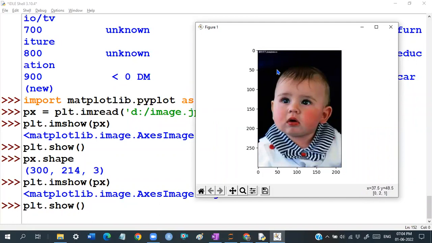Now I want to capture only this face. Only this face I want to capture, guys. Easily we can do that. So from where to where you want to capture? Height wise, 50 to 200 I'll capture. And the width wise, it is going to be 52. I'll capture up to 180, guys. Hope you understood my trick.